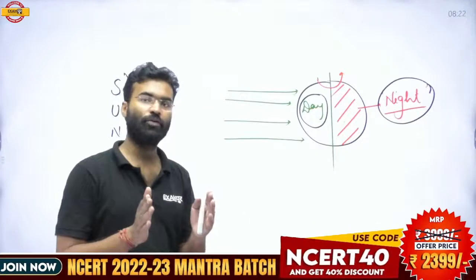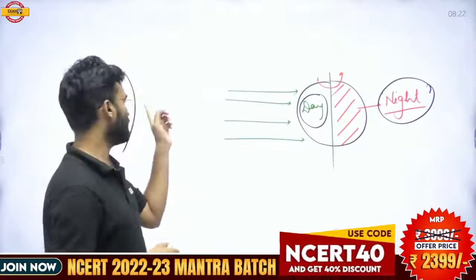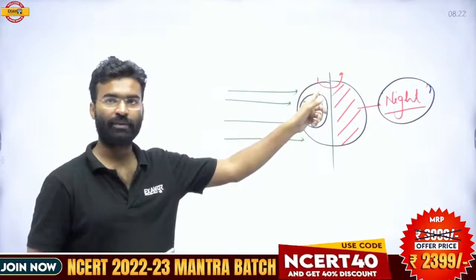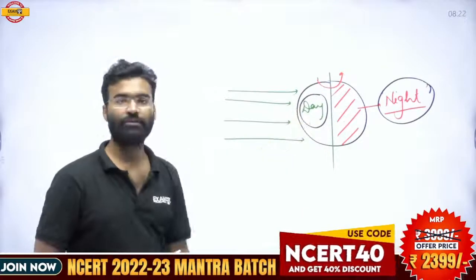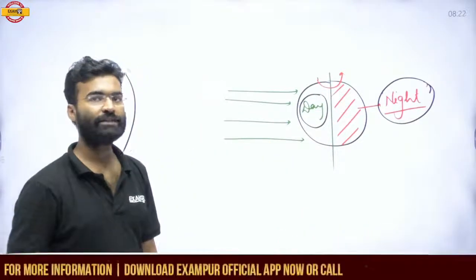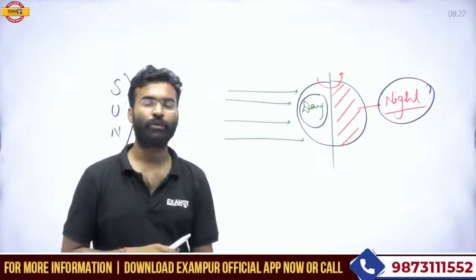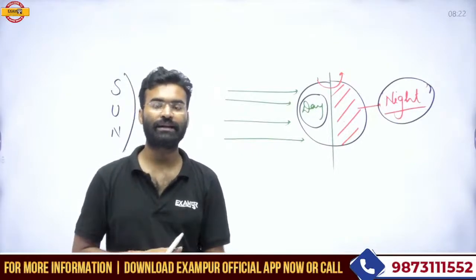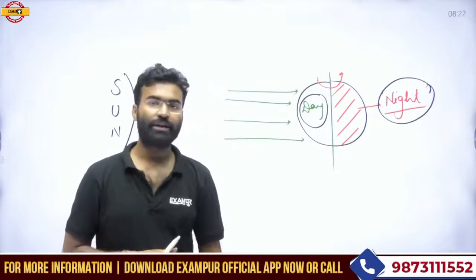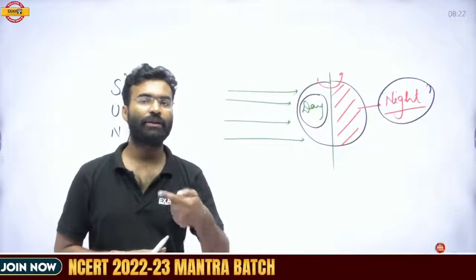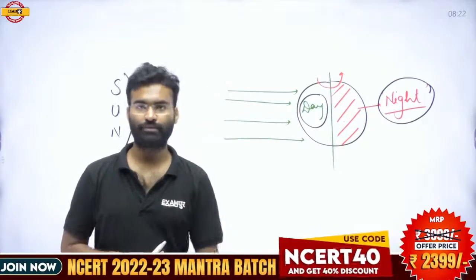So day and night would happen if the rotation stopped, but the change in day and night would stop. So what is the exact statement? The exact statement is that the change in day and night will stop if the rotation stops.